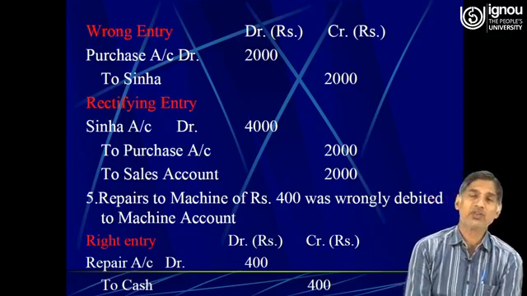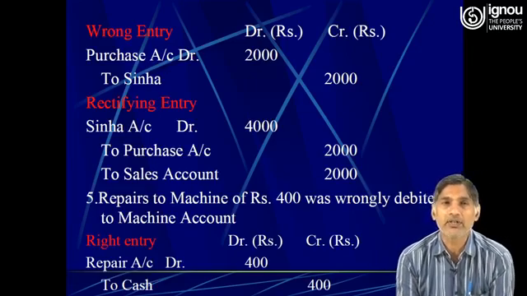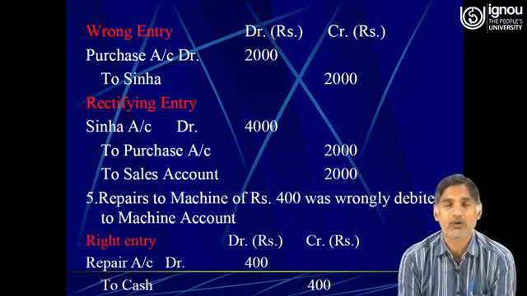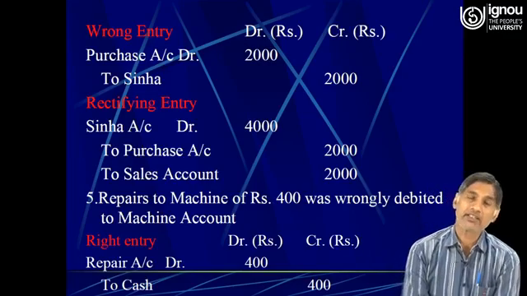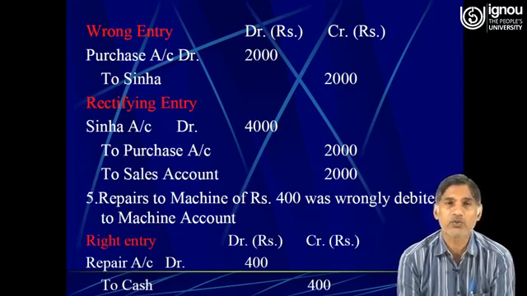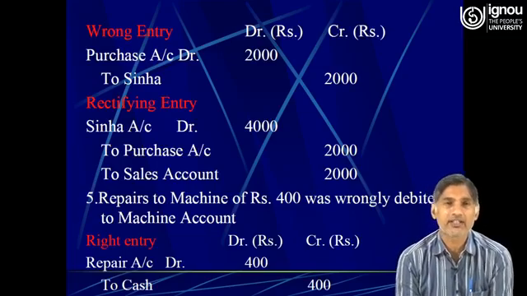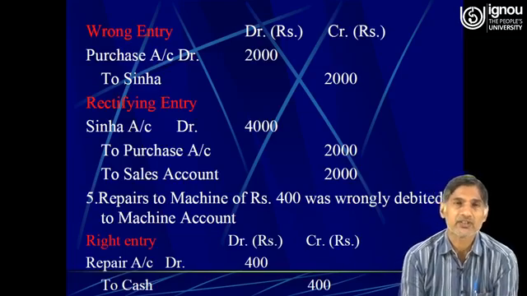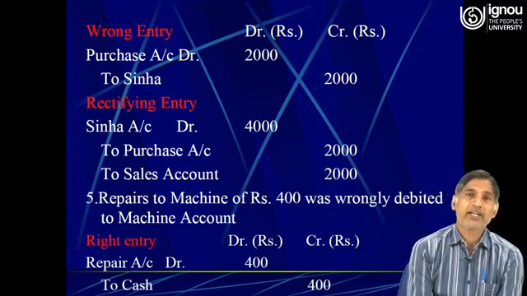So therefore, in order to rectify this mistake, we need to debit the Sinha's account by double amount, that is rupees 4,000. Purchase account was unnecessarily debited, therefore we need to credit the purchase account, to purchase account rupees 2,000. And the sales account must have been credited, therefore the sales account must also be credited.